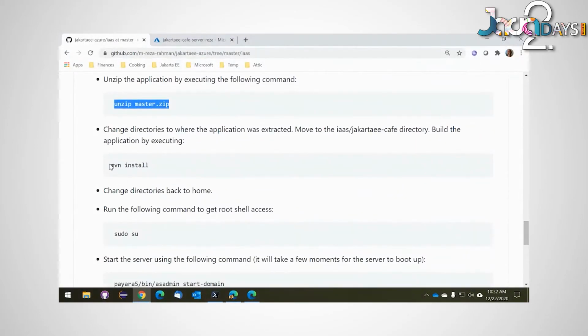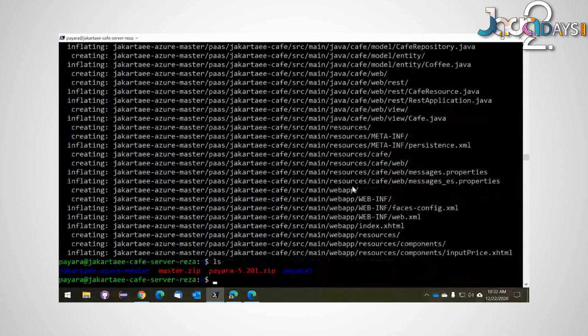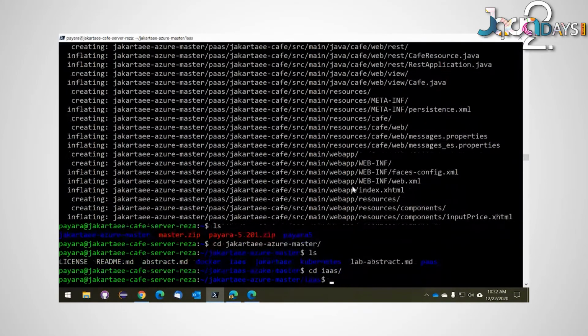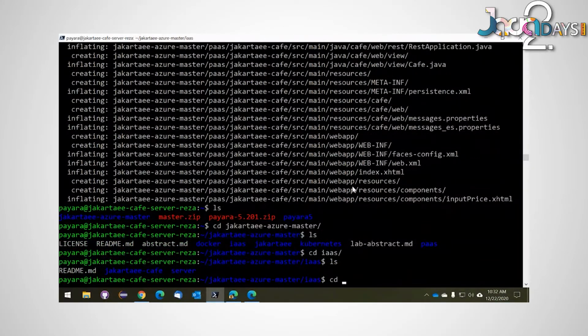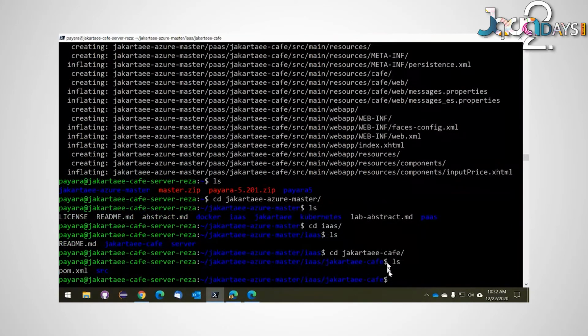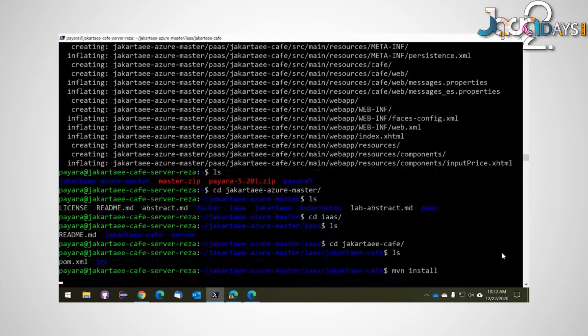We're going to go ahead and do a Maven install of the application itself. So let's take a look at the application and see where it is. So it's jakarta.ee master, and we're going to go into the IaaS directory. There is a copy of the application there. Okay, and we're just going to build the application right here.